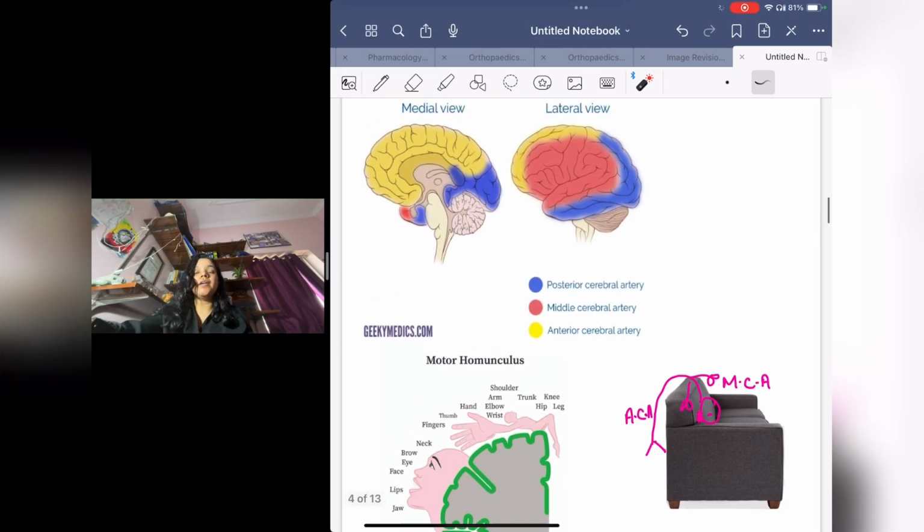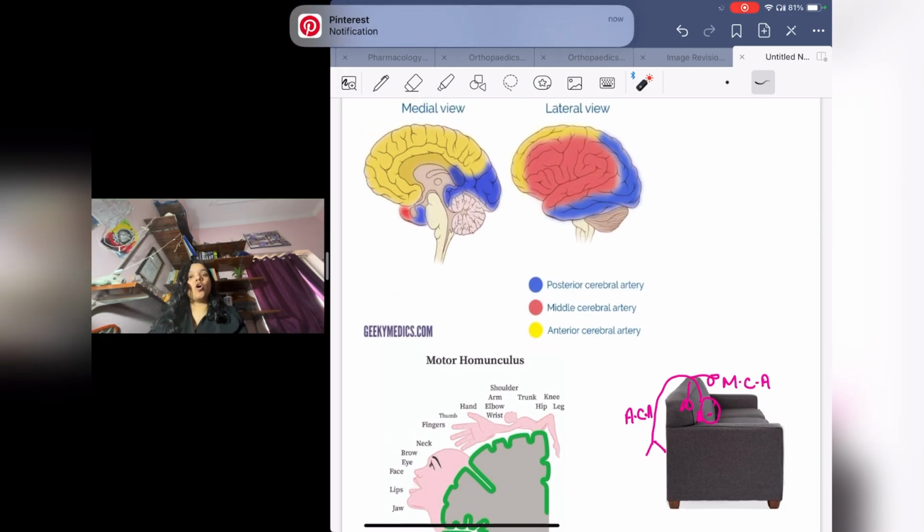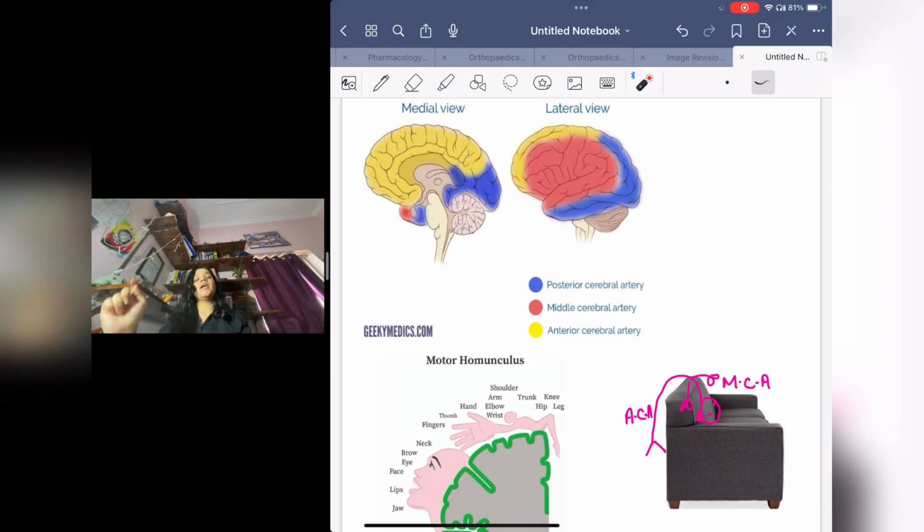About the blood supply of the brain cortex, the cortical area of the brain. There are three major blood vessels which are supplying our cortex area.